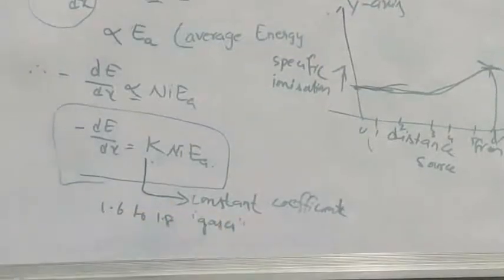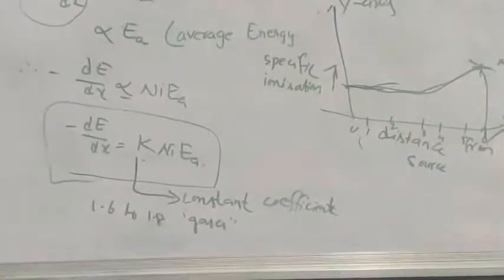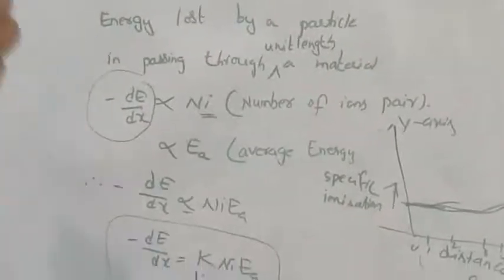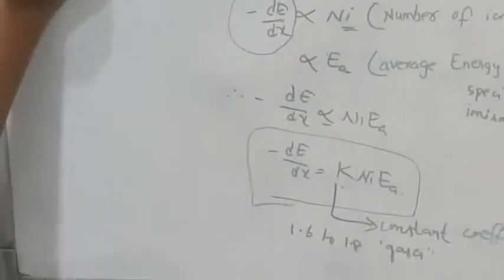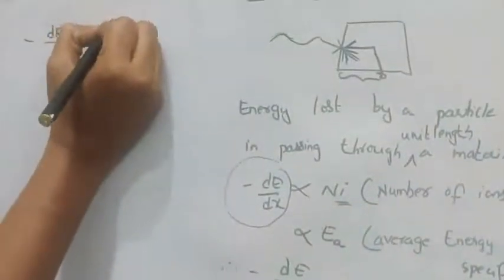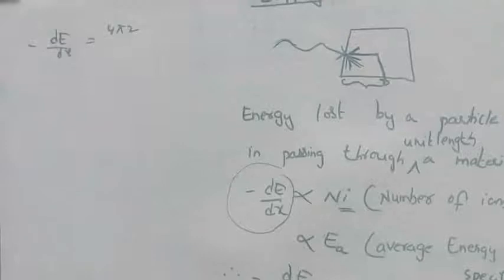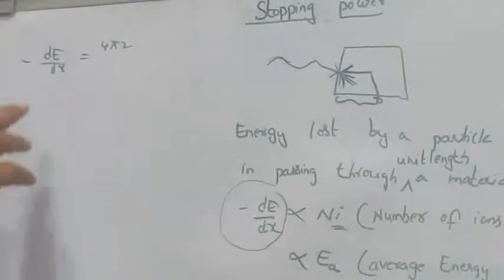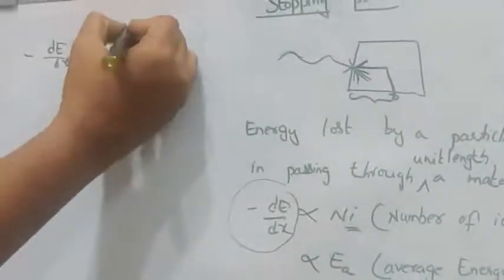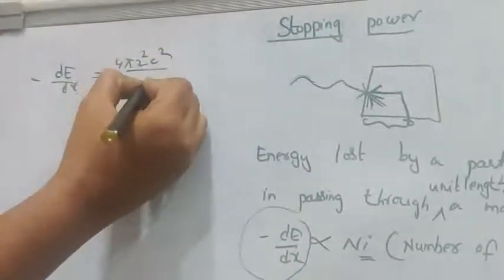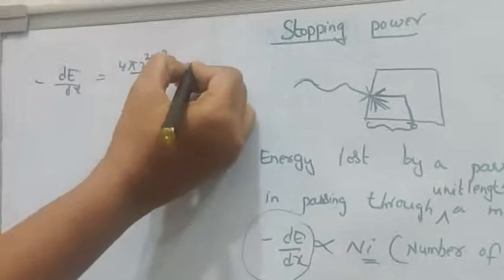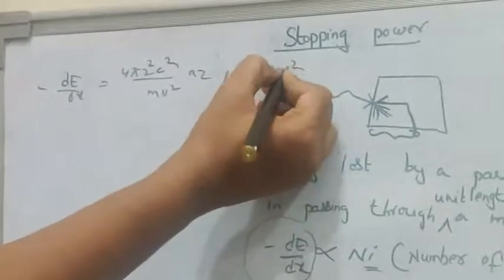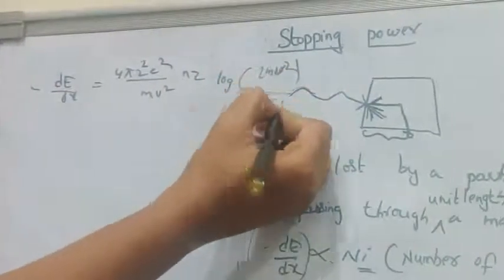Now a relation for the stopping power of non-relativistic heavy particles is given by the equation minus dE by dx is equal to 4 pi z square e square by m v square, n Z, log of 2 m v square by I. This equation you know from Bohr's as well as Bethe's formula.